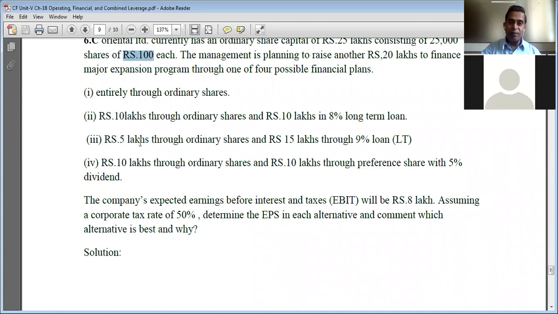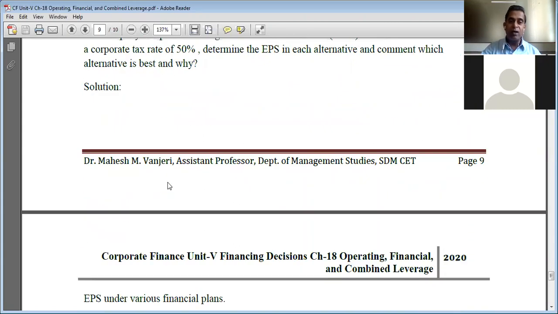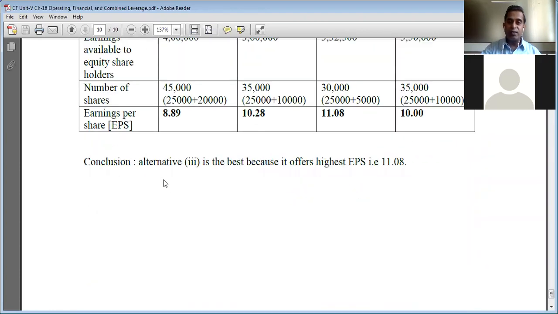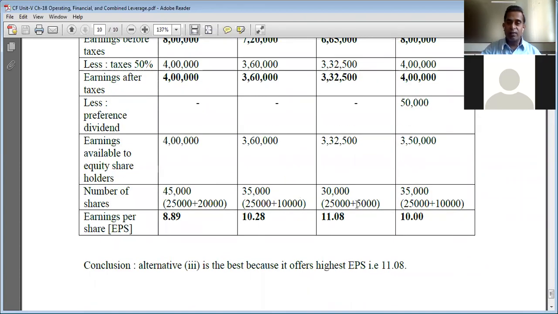So 5 lakhs divided by 100 is equal to 5,000. So additional equity shares under financial plan 3 will be 5,000. So 25,000 plus 5,000 is equal to 30,000 equity shares under financial plan 3. Okay.